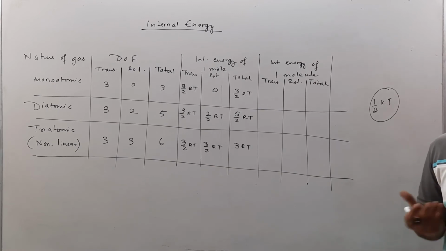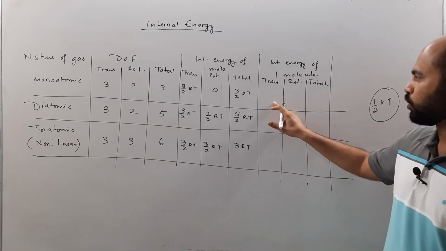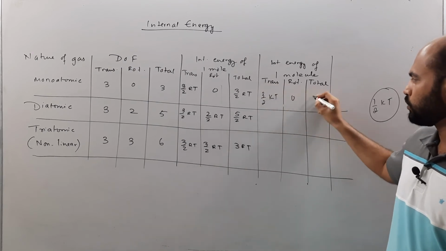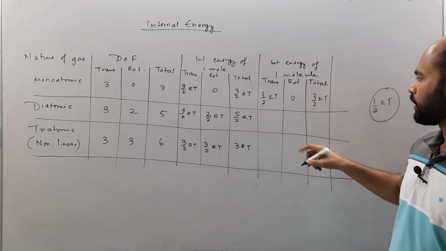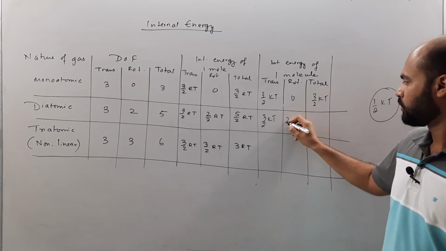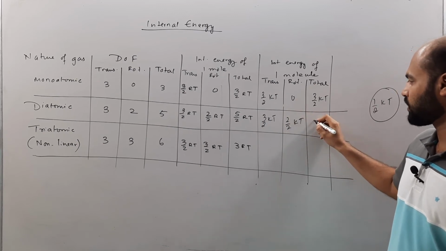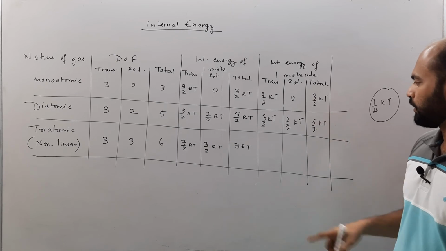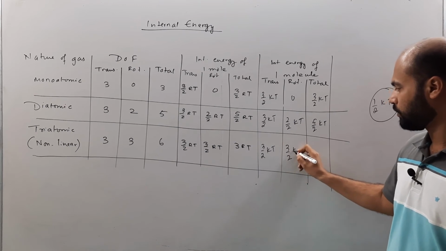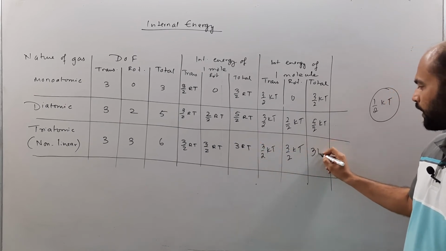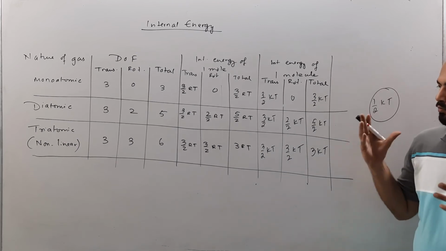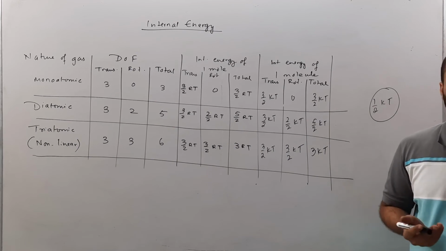Of course, we are going to talk in depth about this. So here it is going to be 3 by 2 kT, and this is 0, so this comes as 3 by 2 kT. This is going to be 3 by 2 kT, this is 2 by 2 kT, and so this comes as 5 by 2 kT. And the last one is similar to this, which is 3 by 2 kT, 3 by 2 kT here, and this is going to be 3 kT. So that is what you are supposed to remember or know for solving problems which involve this data.